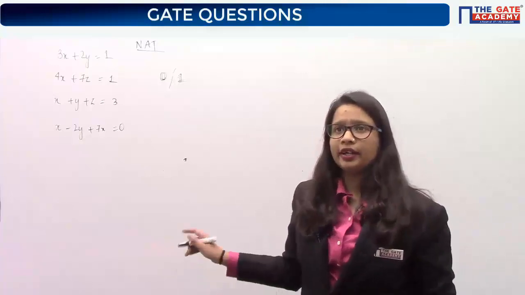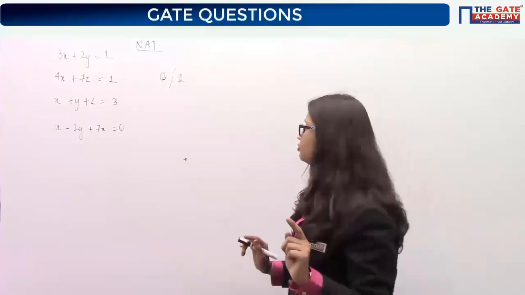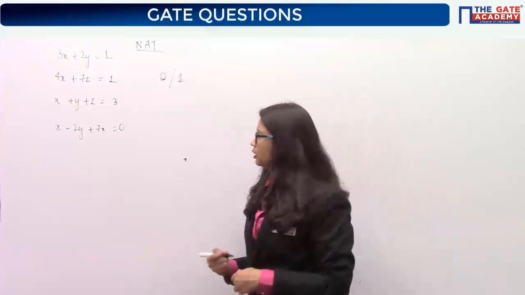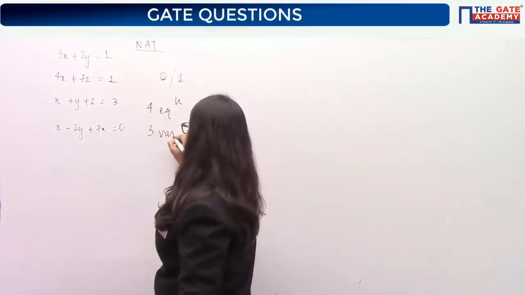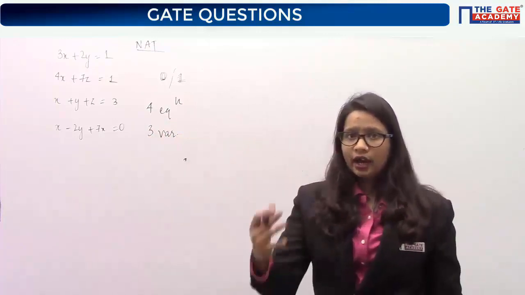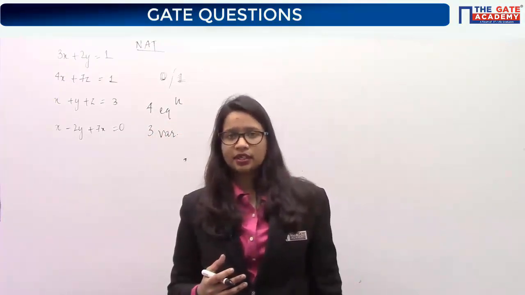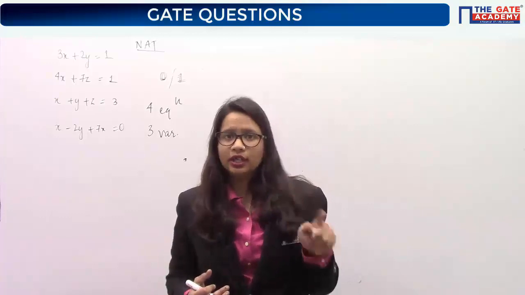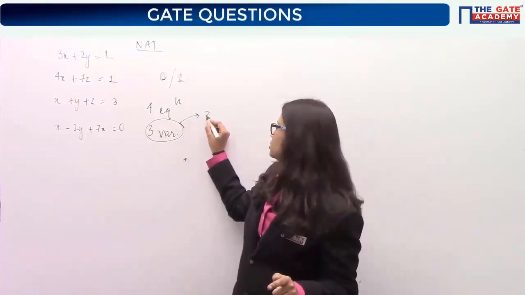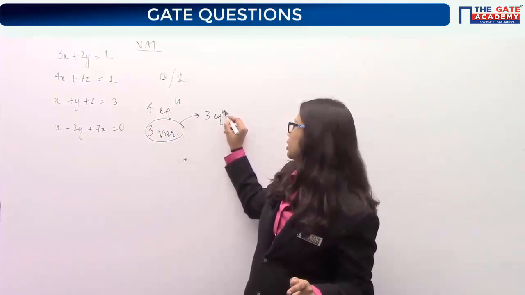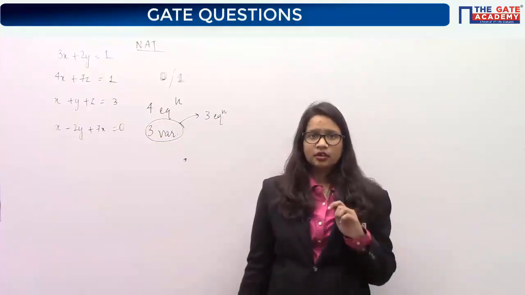Now coming to the point again, listen to me carefully here. We have seen here there are 4 equations and 3 variables. In our syllabus we have seen that if you want to get a unique solution for 3 variables, then at max you need how many equations? 3 equations, yes or no?